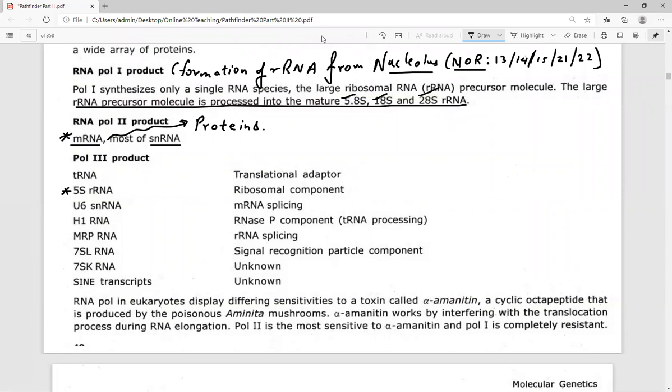What is exceptional is that the 5S rRNA, which is present extensively in the cell, is transcribed by the activity of RNA polymerase 3. Its gene is encoded on chromosome number 1, and there is no nucleolus or NOR involved.